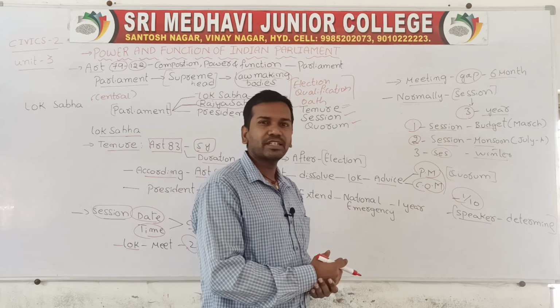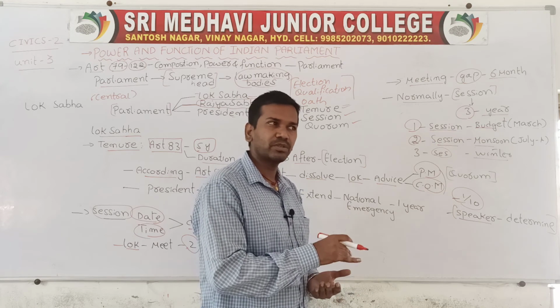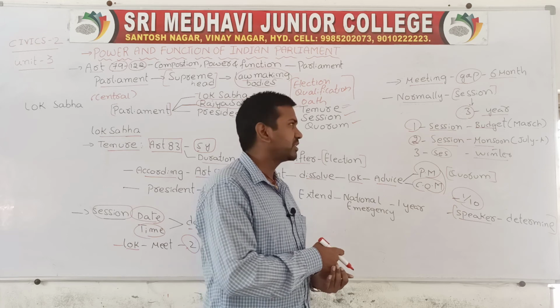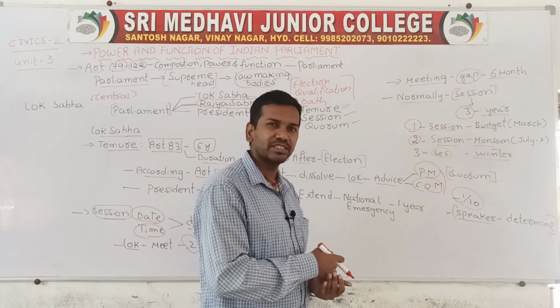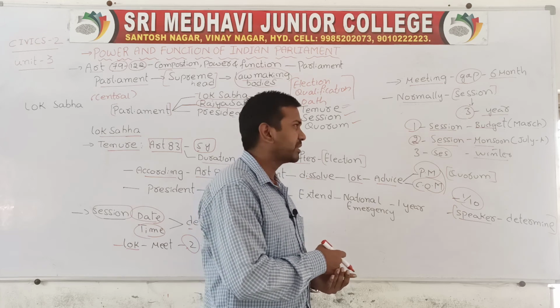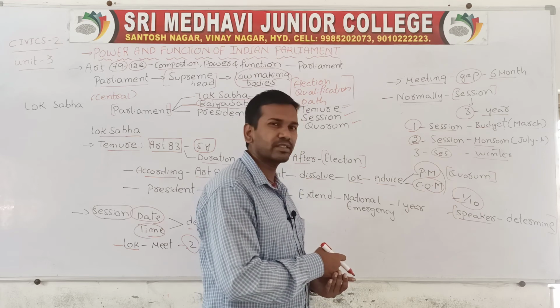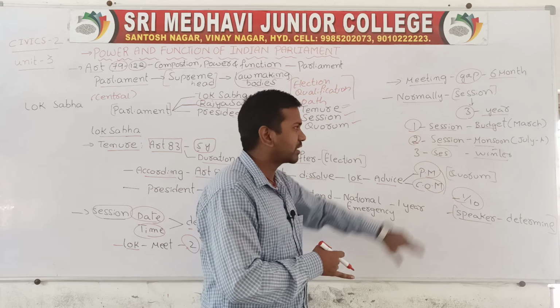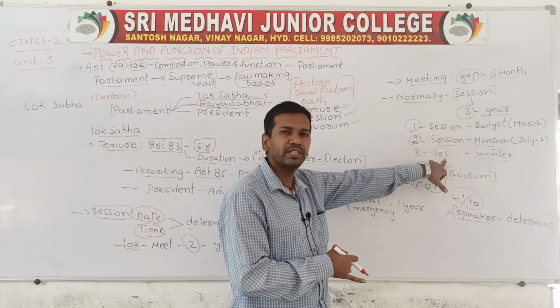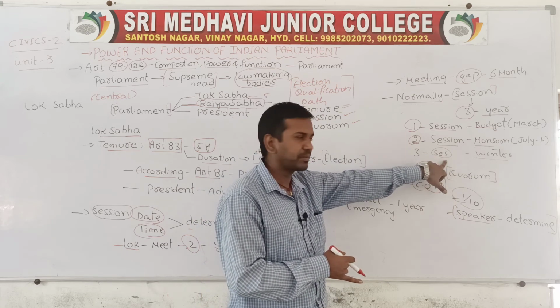So when the meetings are conducted 3 times, the first meeting is called the budget session. That session will start from March. The second meeting is called the monsoon session, which will mainly start from July and August, and the third is the winter session, that will mainly start from November to December.